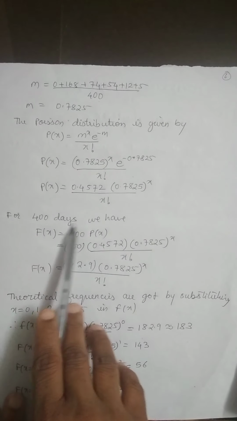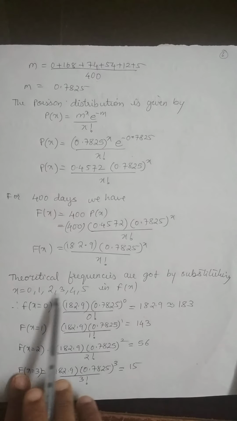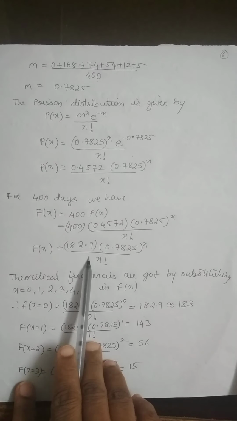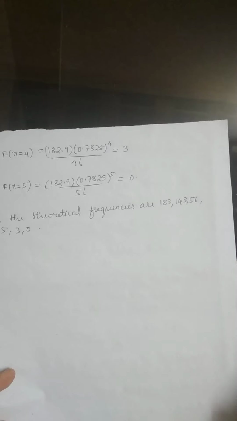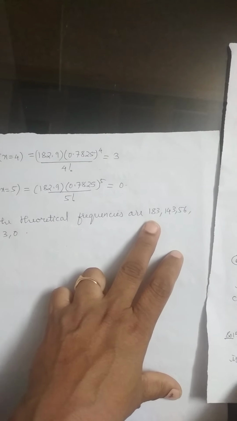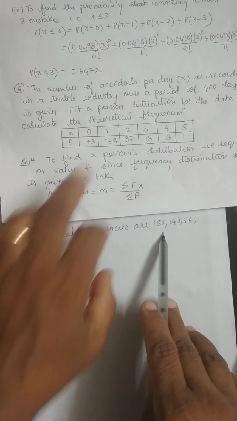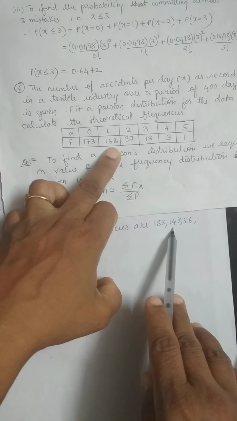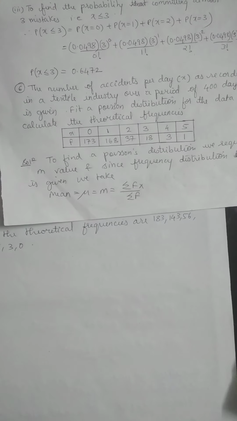They are saying for 400 days, so multiply the answer with 400. Then go on substituting x value as 0, 1, 2, 3, 4, 5. In these frequencies, you will get the theoretical frequency. If you compare with the given table values, for x equals to 0 it was 173, and here you have got 183. For x equals to 1 it is 168, and here it is 143. Likewise, there are changes in the observed and theoretical readings.